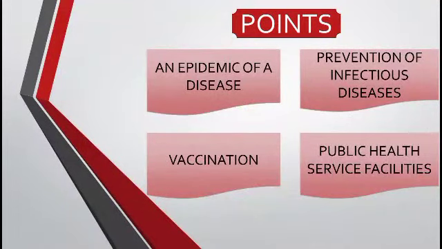My dear children, if you remember, in the last video we completed the epidemic of a disease and prevention of infectious diseases. Now in this video we are going to see vaccination, how it needs to be given at different intervals, that means at different ages, and public health service facilities. What all facilities have been provided to the community by the government. So let's begin with the explanation.